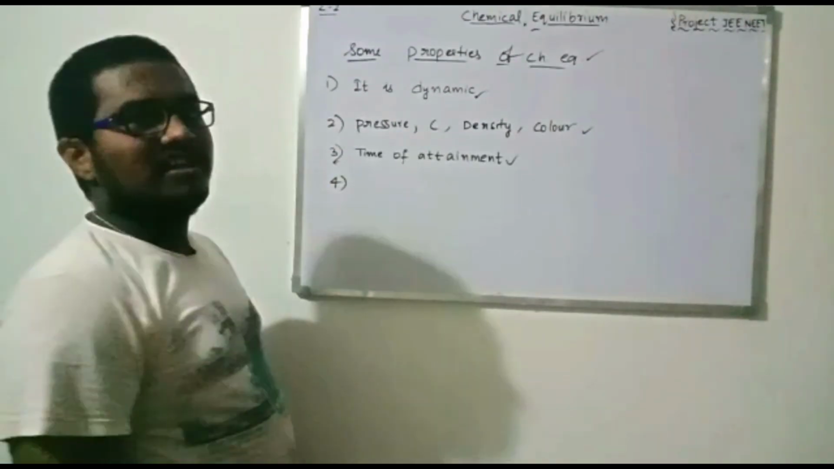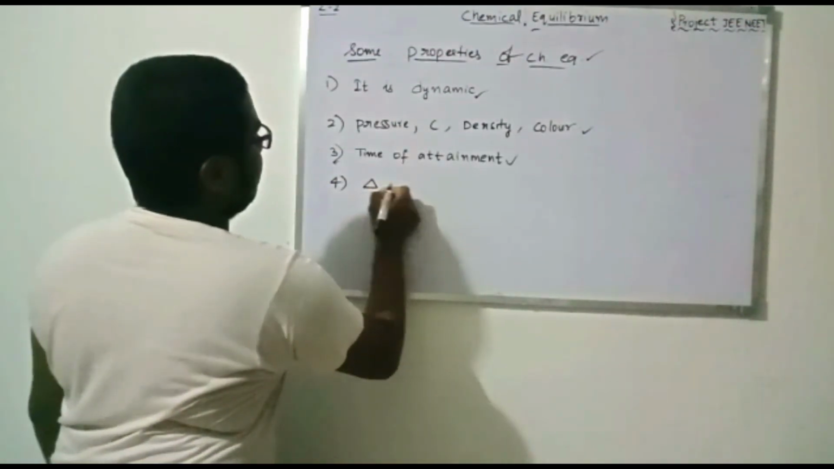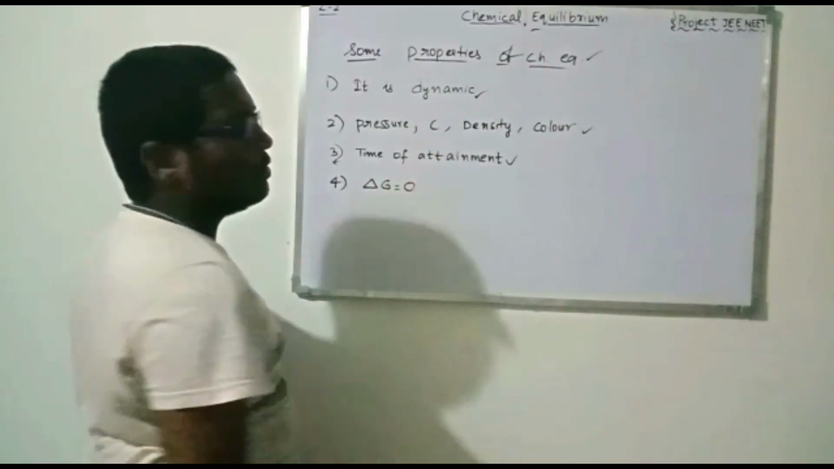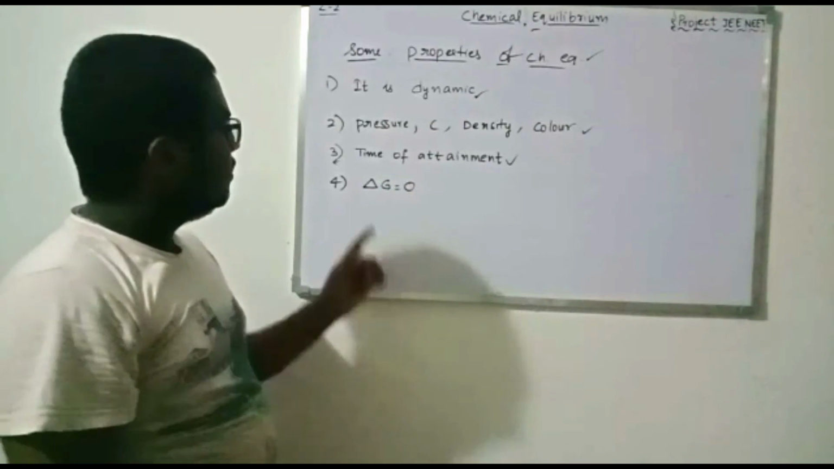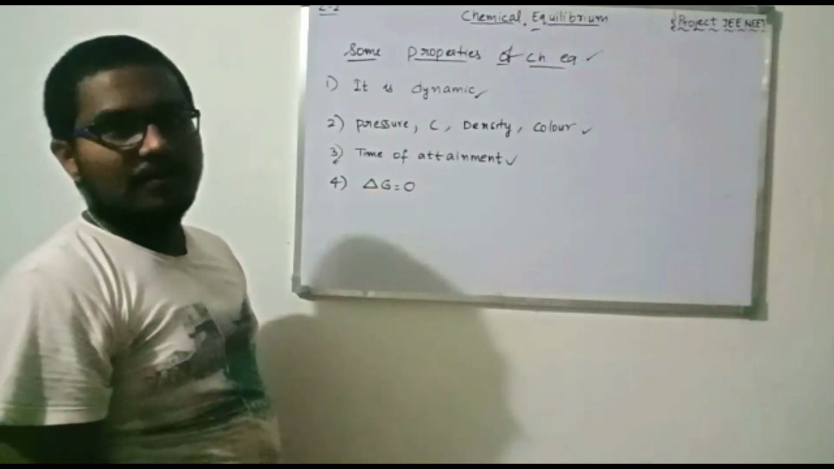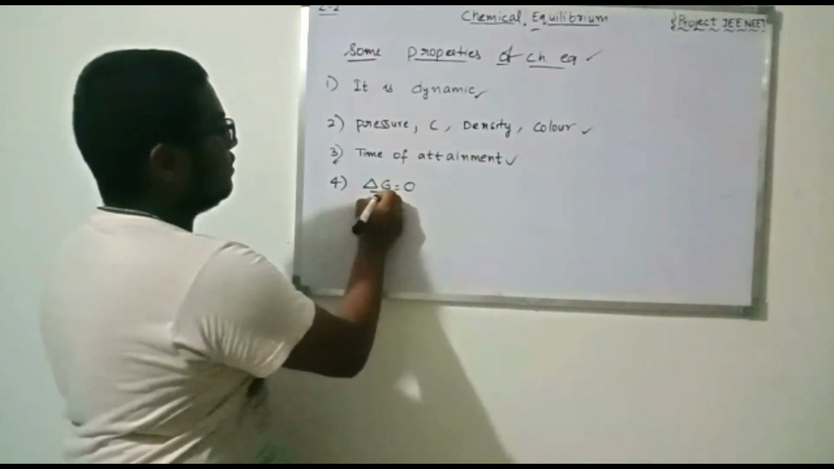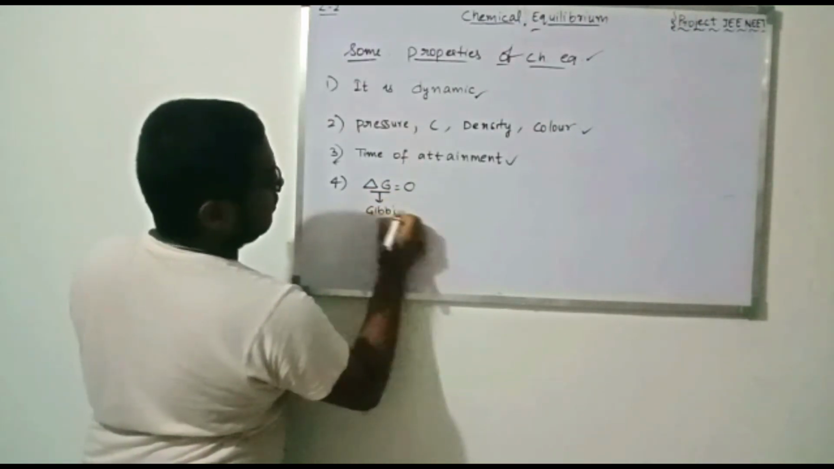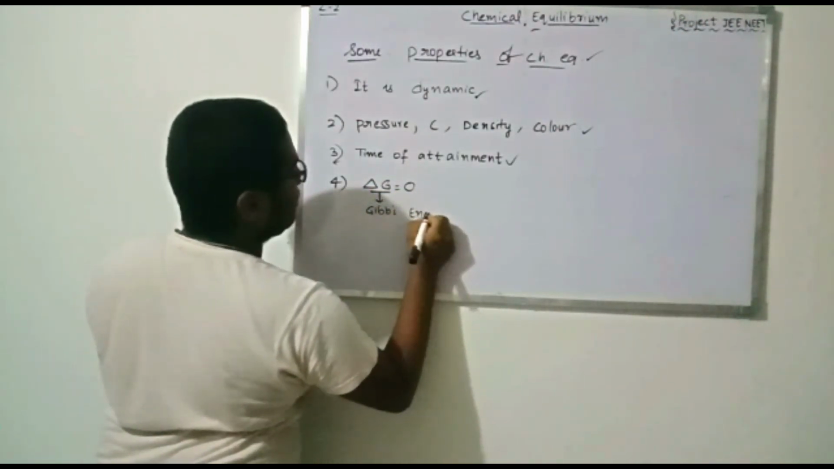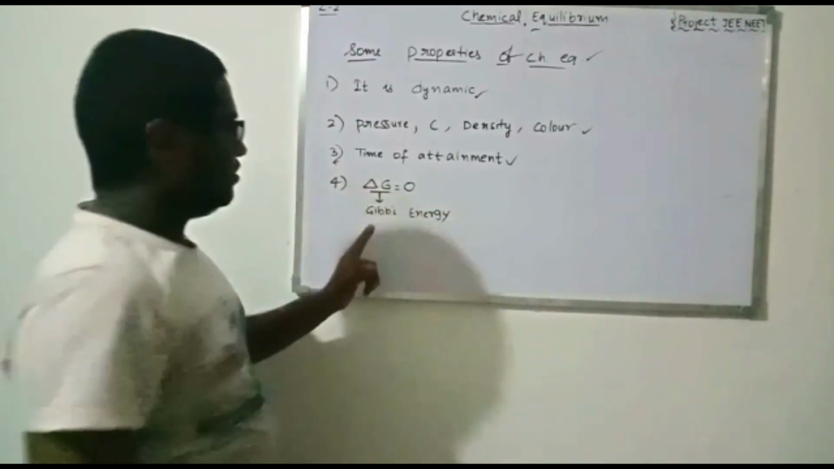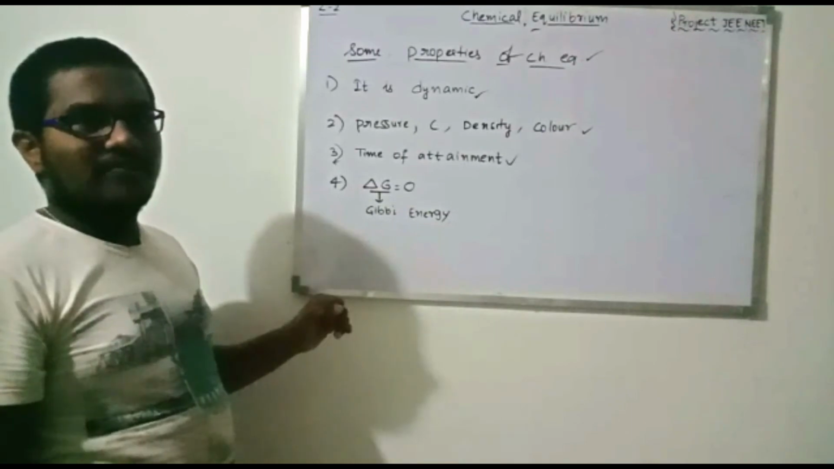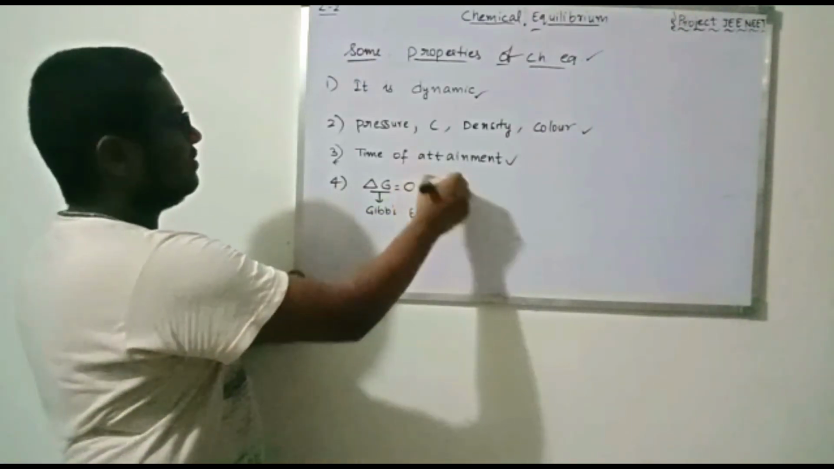The fourth point is that delta G in the case of chemical equilibrium is equal to 0. Here we got a new symbol, delta G. This is Gibbs free energy, generally noted as Gibbs energy. We will be discussing this later, but for now this will be considered.